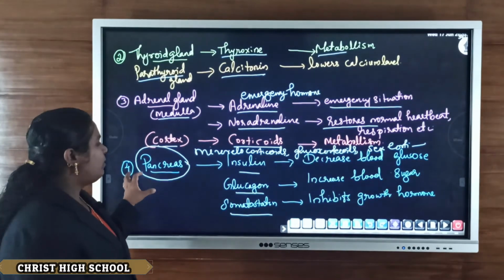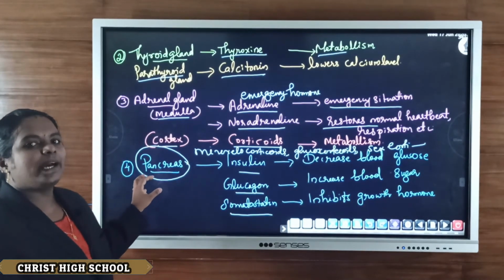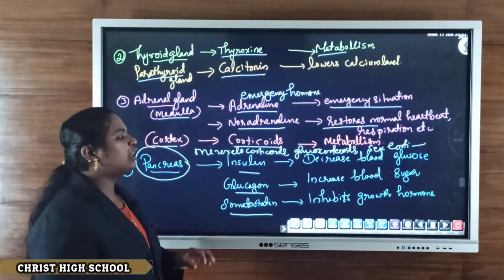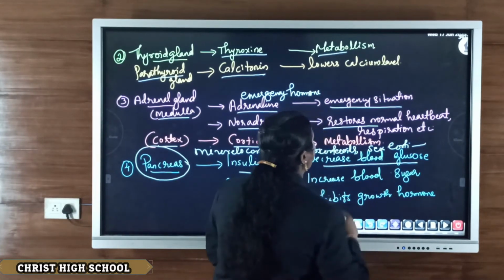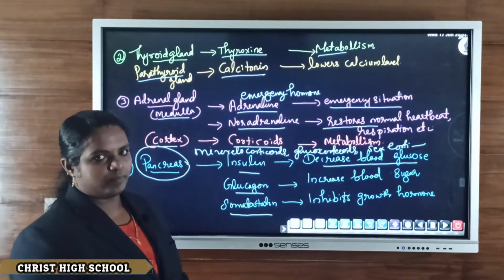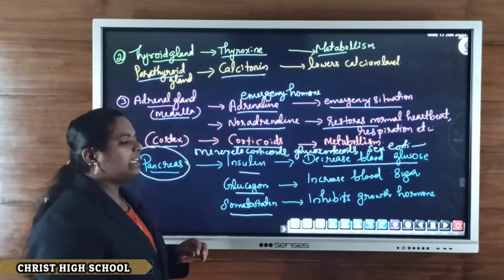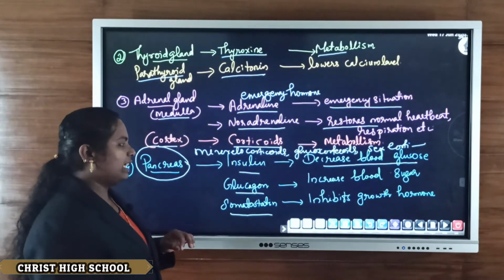The islets of Langerhans cells within the pancreas secrete insulin, whose main function is to decrease the level of blood glucose. The second one is glucagon, which increases the blood sugar level.